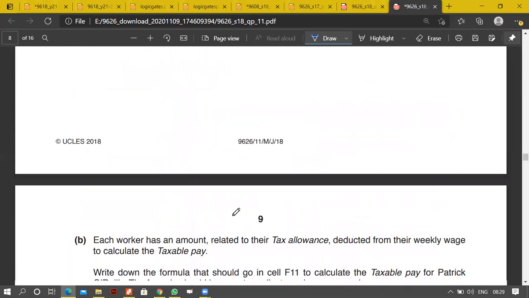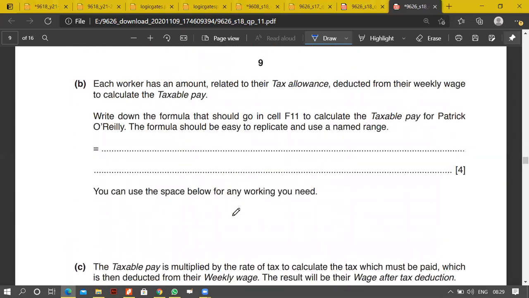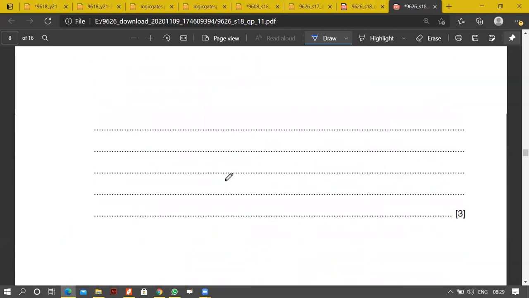Let me read this again. Just one second. Okay, to calculate the taxable pay. Write the formula that should go in cell F11 to calculate the taxable pay.